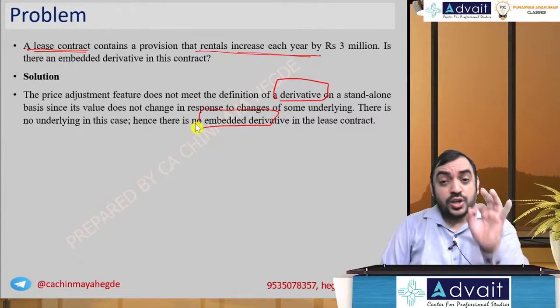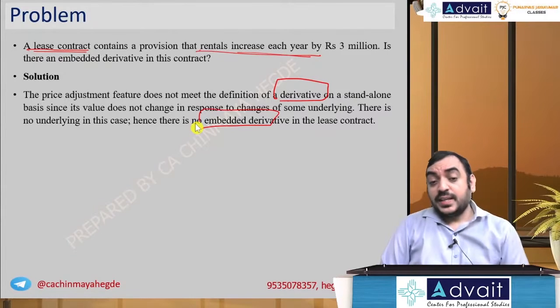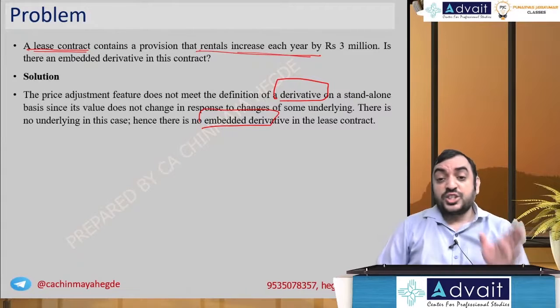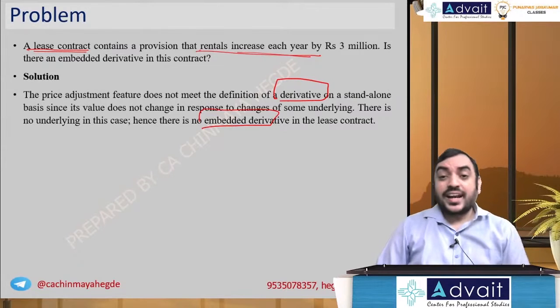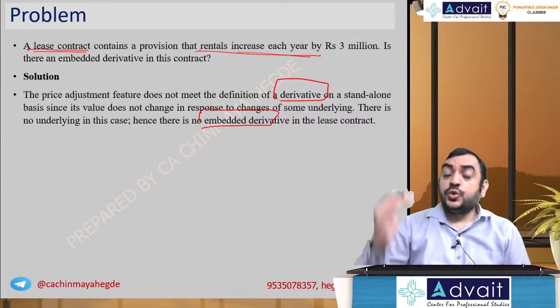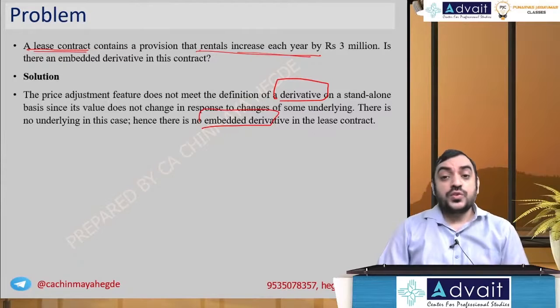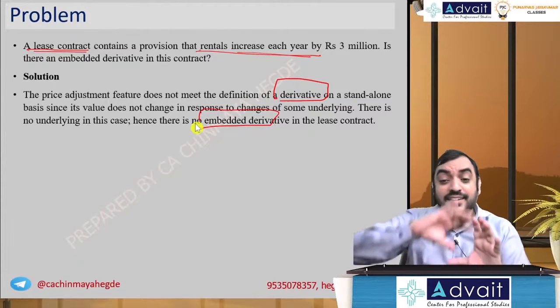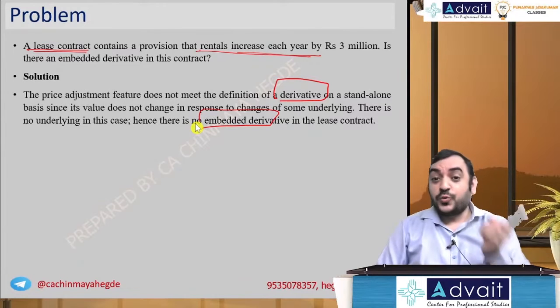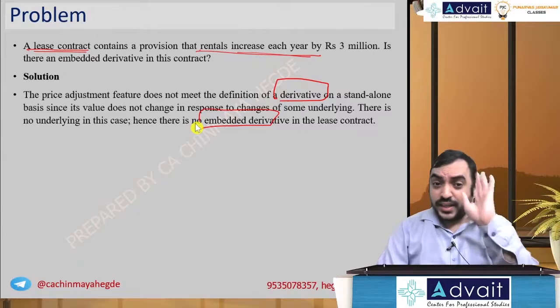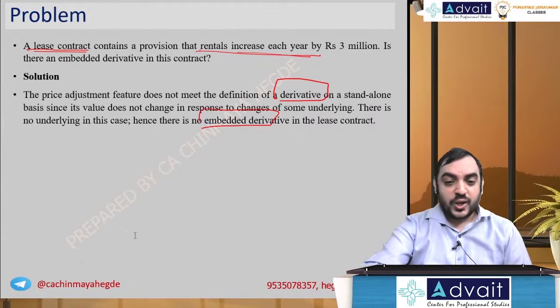But let me tell you one different application in the same problem. If it was not rupees 3 million or not a local lease contract, if it was a foreign lease contract payable in pounds or payable in euros, then there is an underlying variable which is foreign currency. It would have become an embedded derivative. Anyway, that we'll discuss separately. Keep it in mind. I'll go further.